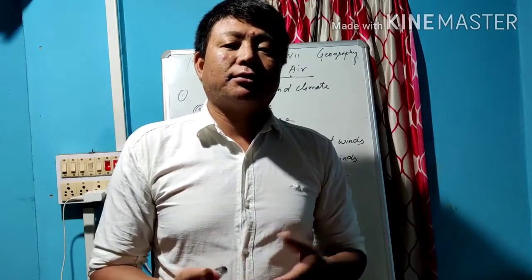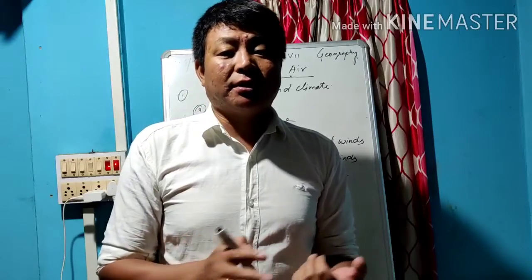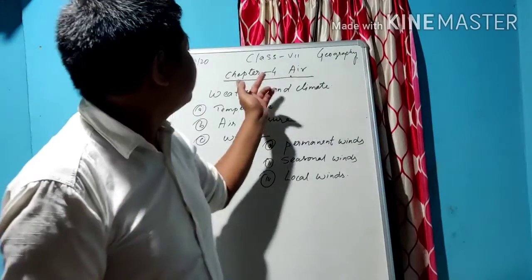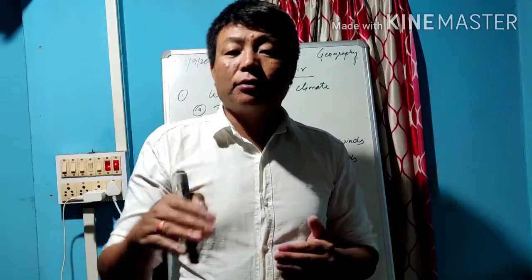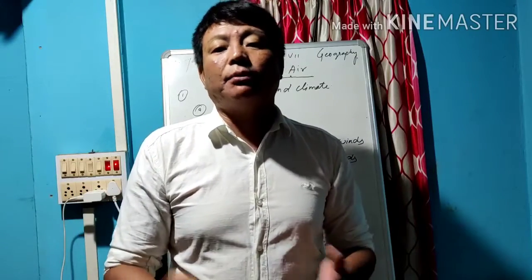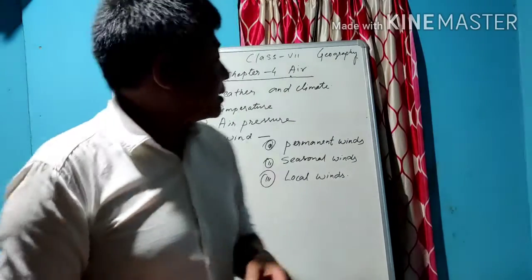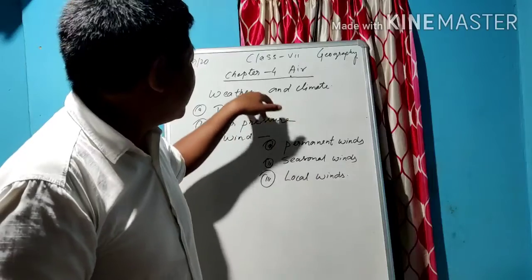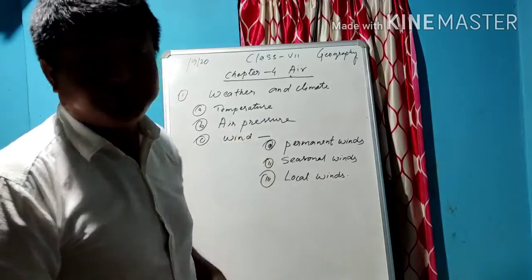Today we'll discuss geography, and in the previous class we also discussed the same chapter. It is Chapter 4, The Air, where we studied the composition of the atmosphere and the layers of the atmosphere, like the troposphere, stratosphere, and mesosphere, and their functions. Today we'll discuss mostly weather and climate, temperature, air pressure and wind.